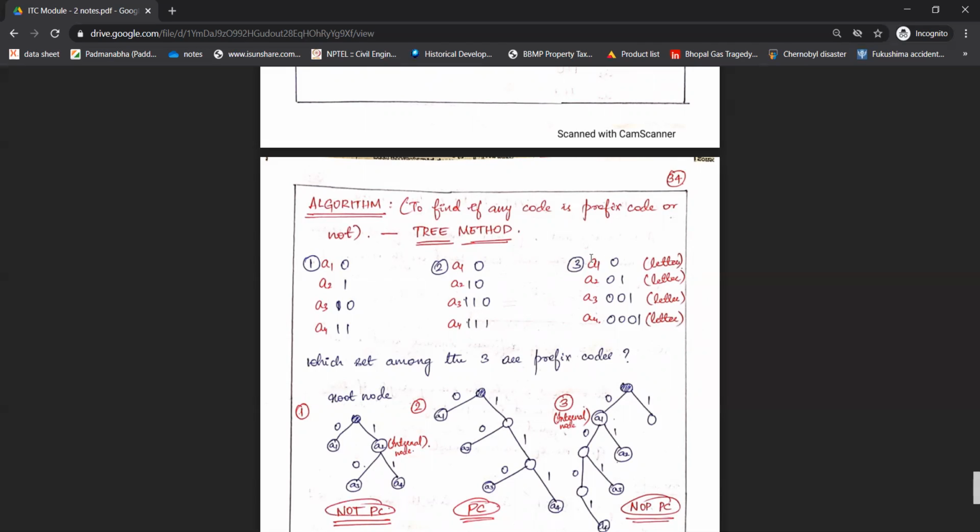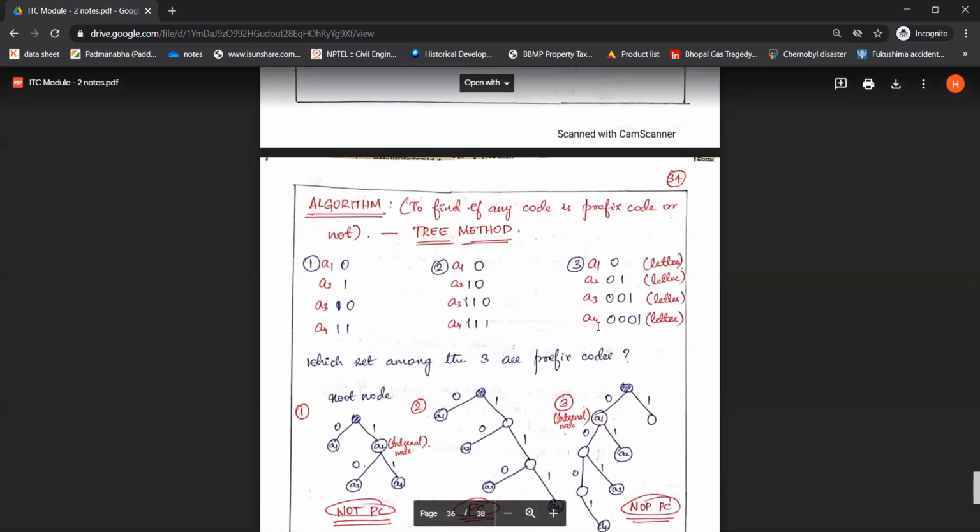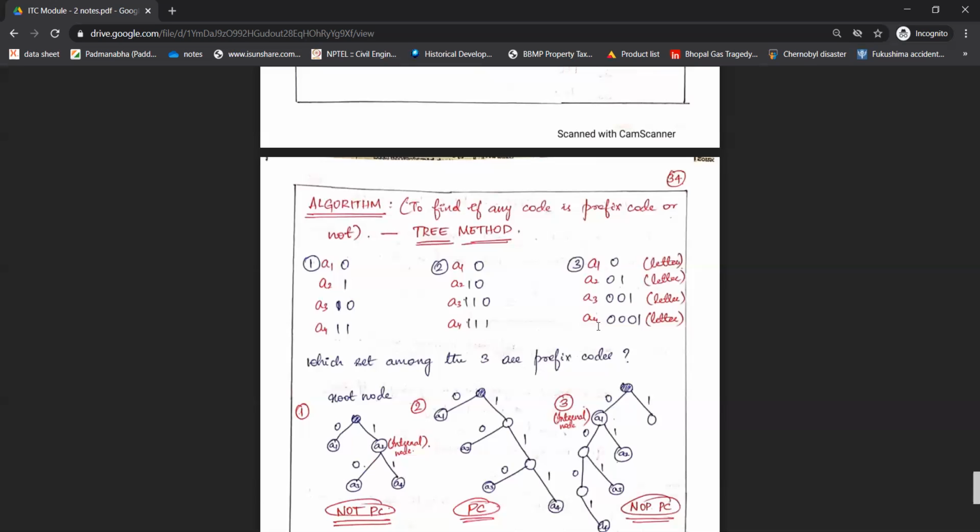Next in set 3, A1 is coded as 0, A2 is coded as 01, A3 and A4 are coded as 001 and 0001 respectively. So from this, using the tree method, we'll now identify which of them is a prefix code.